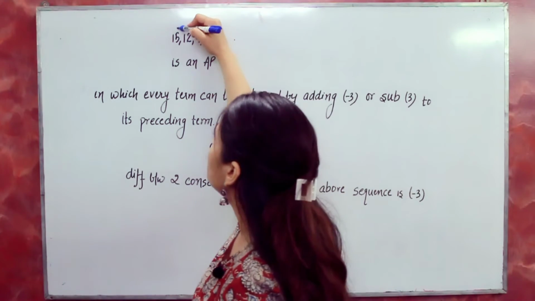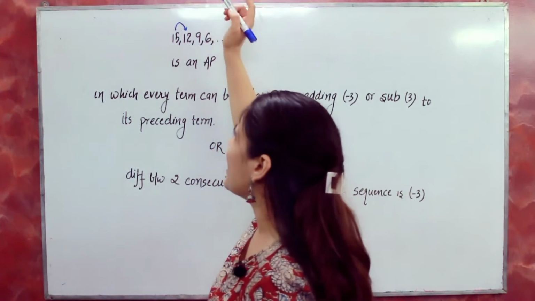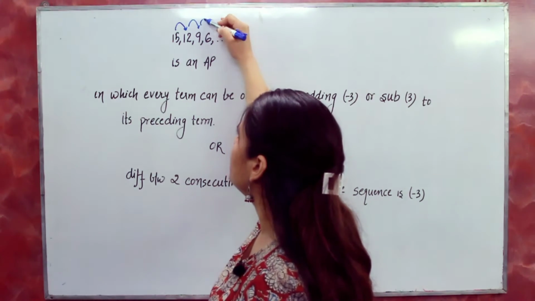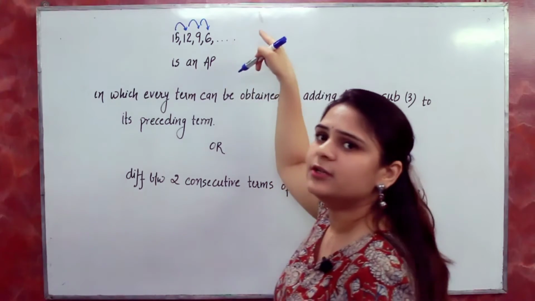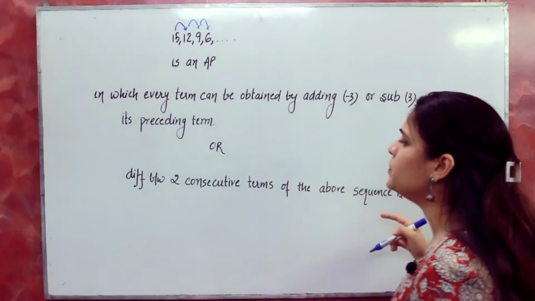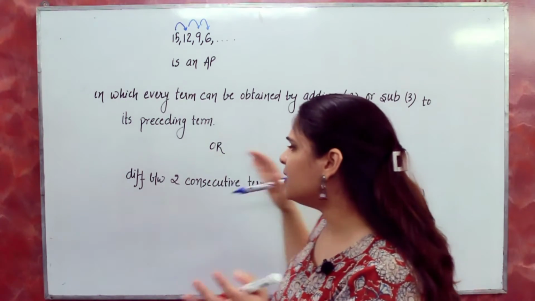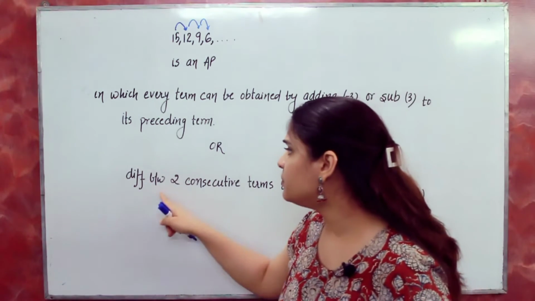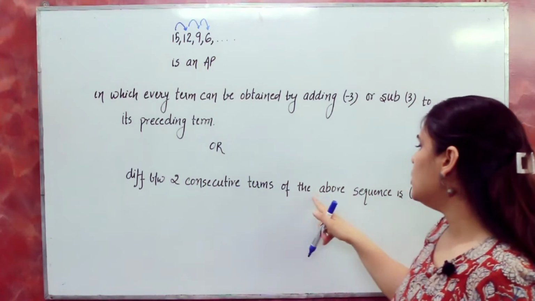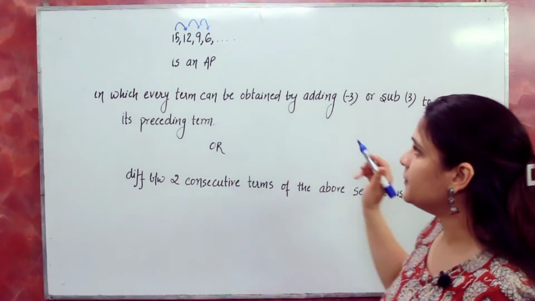You can check, every time I am adding -3 or subtracting 3. By subtracting 3 we are getting our further terms, like the next term will be 3 and then 0, then -3 and so on. Or in other words, the difference between two consecutive terms of the above sequence is -3.